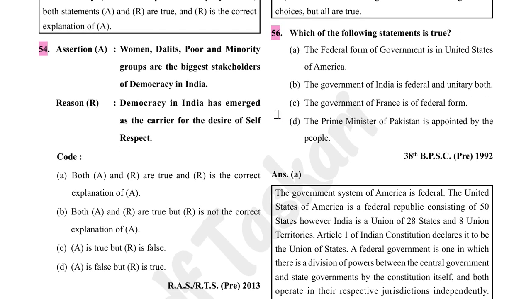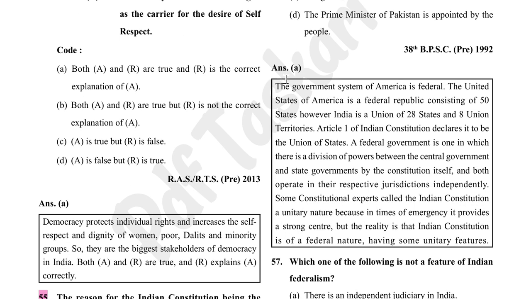Which of the following statements is true? The federal form of government is in the United States of America. The government of India is federal. Wrong. So option A is correct. The government system of America is federal. The United States of America is a federal republic consisting of 50 states.